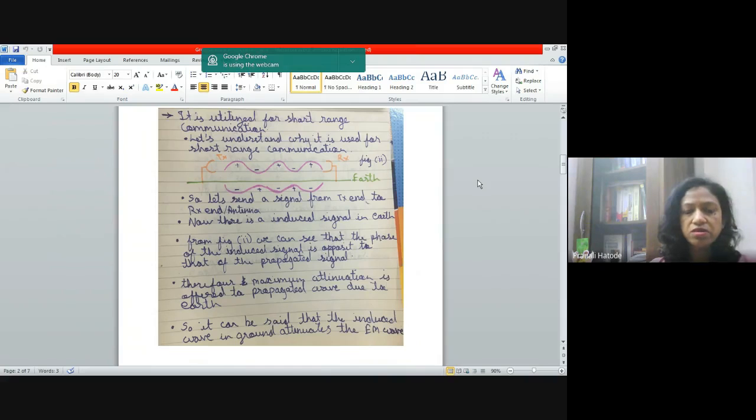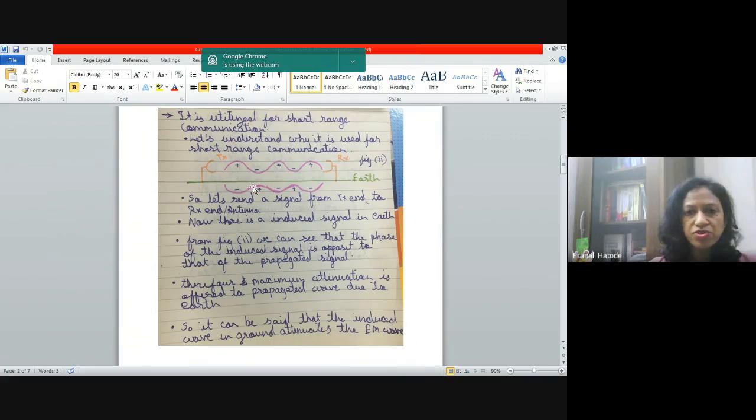Now let us understand why this ground wave propagation is used for short range communication. The transmitter antenna is transmitting the wave of lower frequency. Lower frequency means high wavelength, towards the receiver antenna.